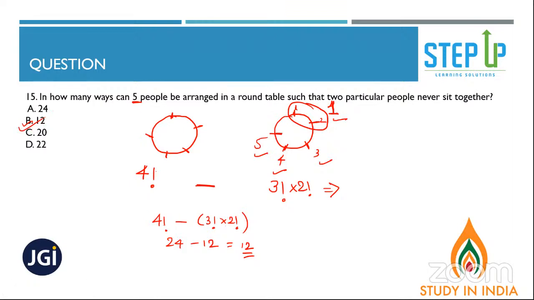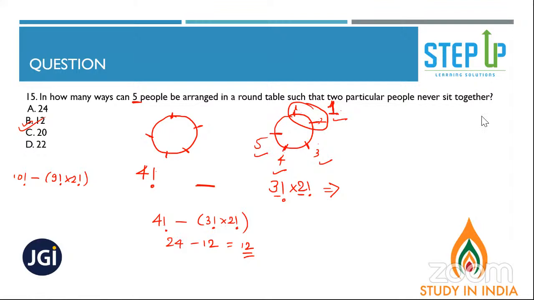I hope it's clear to everyone. Similar to the question for which you have answered 10 factorial minus 9 factorial into 2 factorial, right? So here also it is the same. 5 people, total ways they can be arranged is 4 factorial. If 2 people always sit together, these 2 people will be considered as 1 unit. So now we have 4 units around the circular table, which can be arranged in 3 factorial, and these 2 people can be arranged in 2 factorial. So just subtract it from the total. I hope that's clear, people. Yes or no?